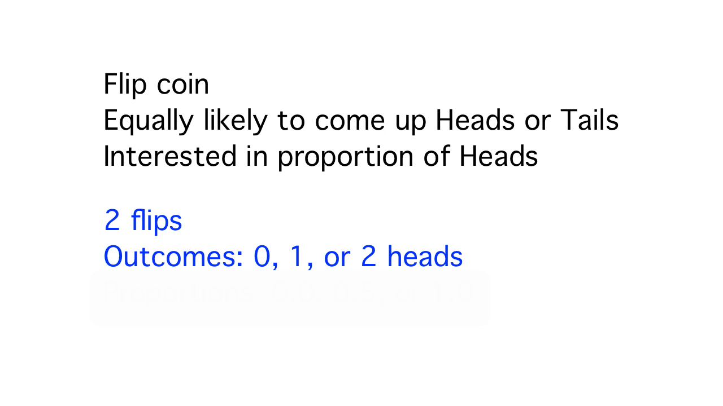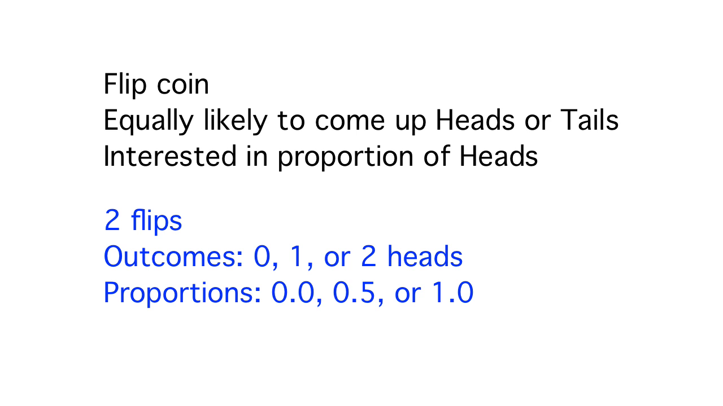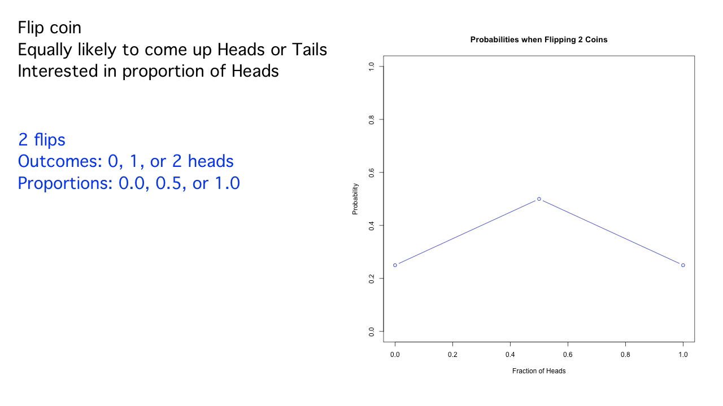Suppose we flip the coin twice. We could get 0 or 1 or 2 heads. That corresponds to proportions of 0 or 0.5 or 1. Any time we flip a coin twice, we don't know what proportion of heads we'll get from these choices. That's a random quantity. But we do know the probability distribution that describes how likely we are to get one of these possible proportions. Here it is. We've seen it before. The proportion of half heads is the most likely proportion, since we're flipping a coin that's equally likely to come up heads or tails.